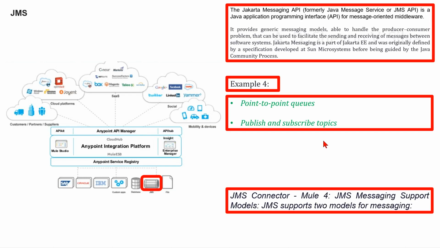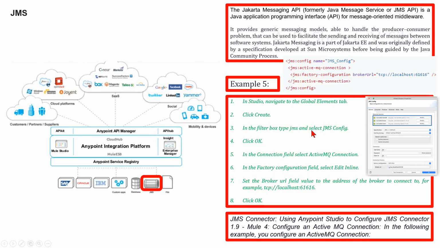Now here we are considering JMS messaging support models in JMS connector Mule 4. JMS supports 2 models for messaging: point-to-point queues and publish and subscribe topics. Now we are considering configuring an ActiveMQ connection using Anypoint Studio to configure JMS connector 1.9 Mule 4.